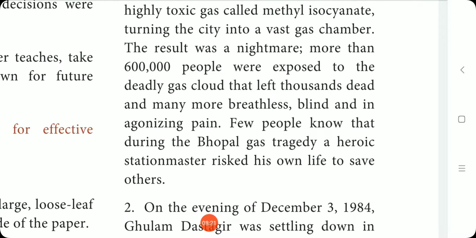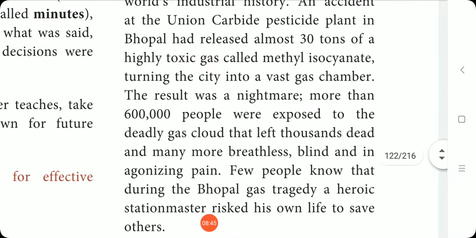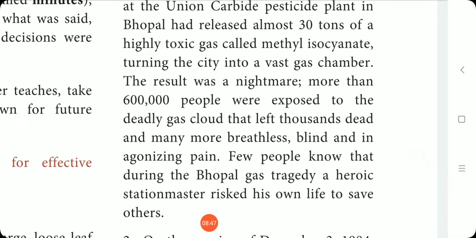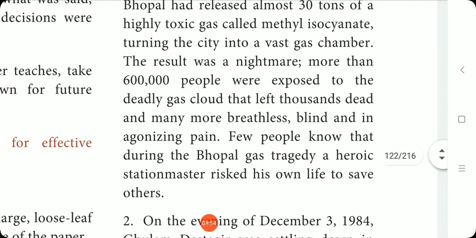The result was a nightmare. More than 6,000 people were exposed to the deadly gas cloud that left thousands dead and many more breathless, blind and in agonizing pain. Few people know that during the Bhopal gas tragedy, a heroic station master risked his own life to save others. So, due to that accident, the result was highly dangerous.